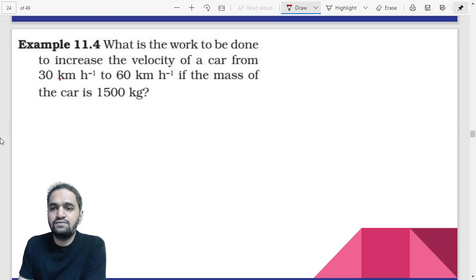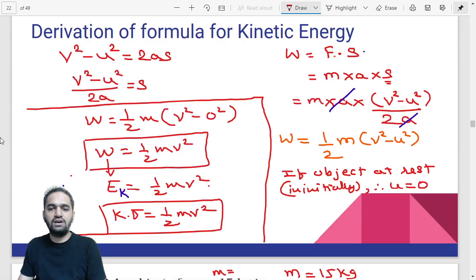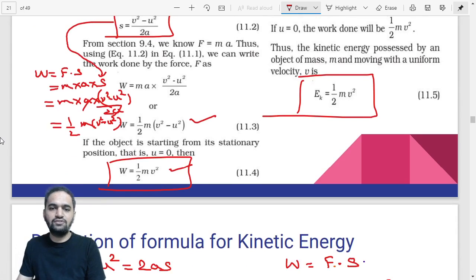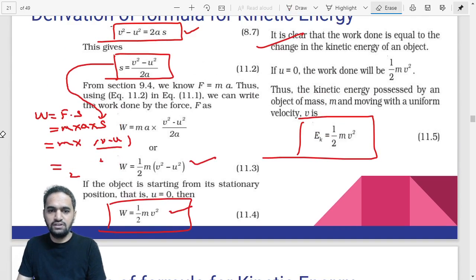Now what we'll do is, we will use the original formula of kinetic energy. That is half m v square, right? But originally, what is the formula? That is v square minus u square. Because you know for a fact that, suppose, this formula we received, this is actually your original formula. If I want to highlight what is the original formula, this is your original formula. Which one?